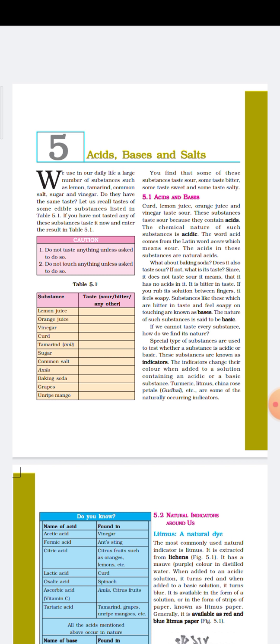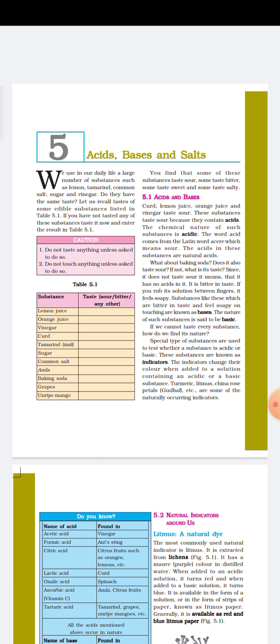Since it doesn't taste sour, it means that it has no acid in it. As it doesn't taste sour, that means there is no acid present. It is bitter in taste. If you rub its solution between your fingers, it feels slippery. Besides that, if you rub it on your hand, what will happen? You will observe that it is slippery.